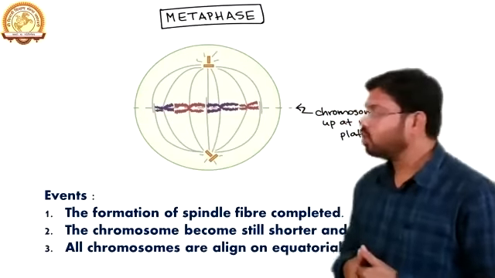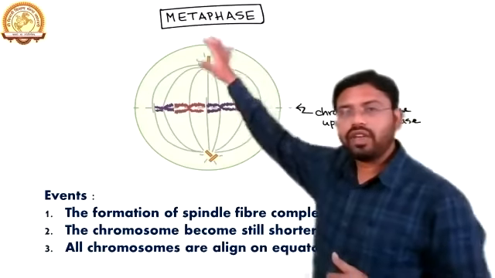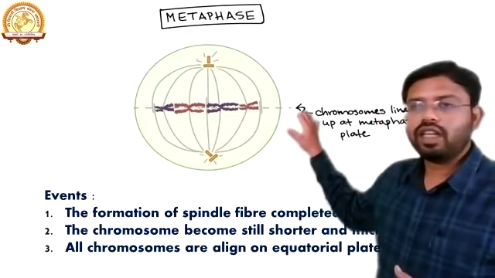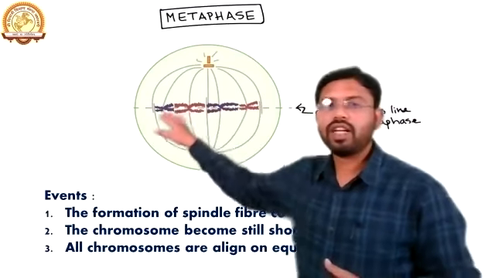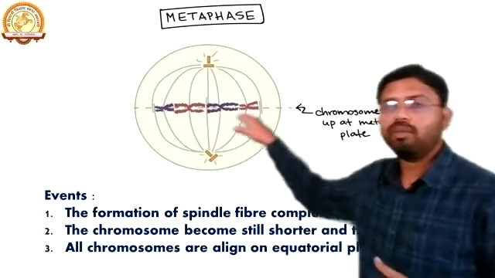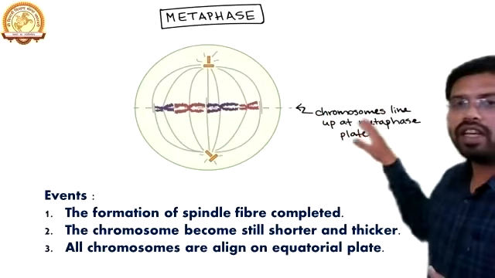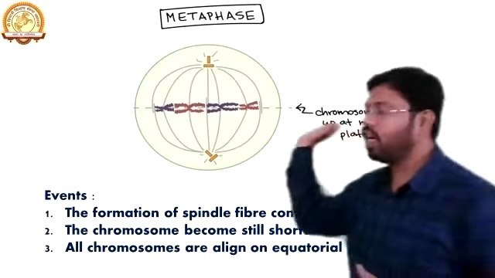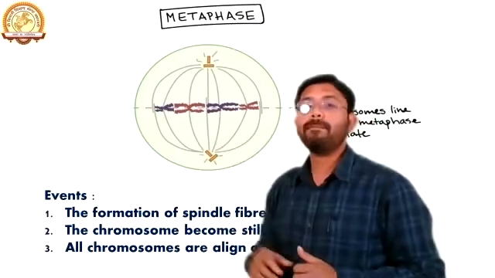So what actually happens in this metaphase? In metaphase, we can see all the chromosomes aligned at the center. The chromosomes line up at the metaphasic plate, and this central plate is known as the metaphasic plate.